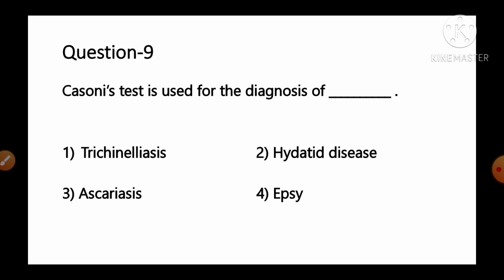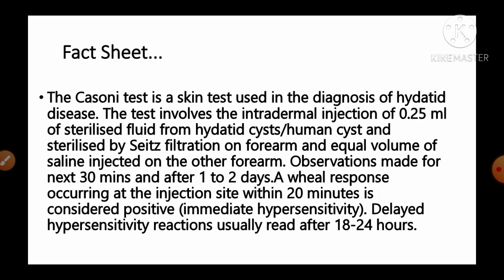Casoni's test is used for the diagnosis of option number 1, trichinelliasis; number 2, hydatid disease; number 3, ascariasis; number 4, amoebiasis. And the fact given regarding this question is: the Casoni's test is a skin test used in the diagnosis of hydatid disease.